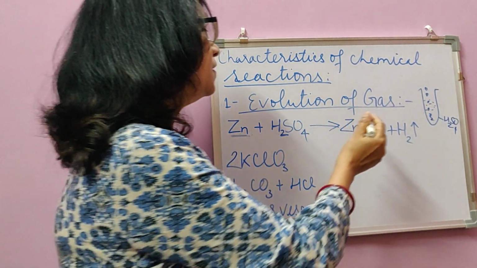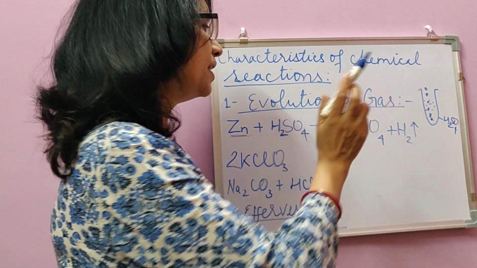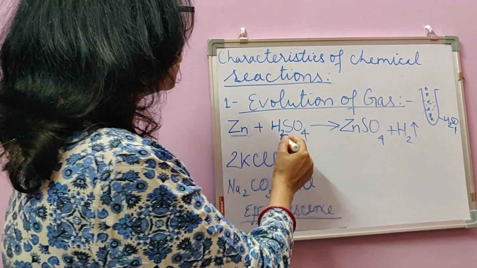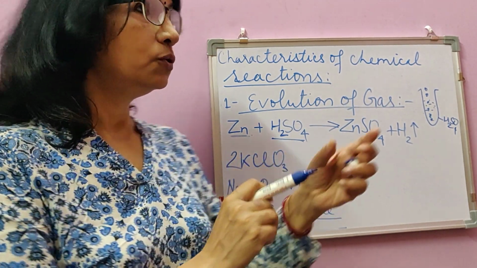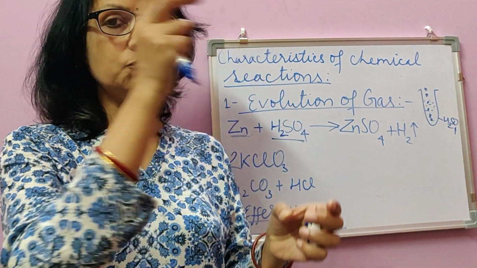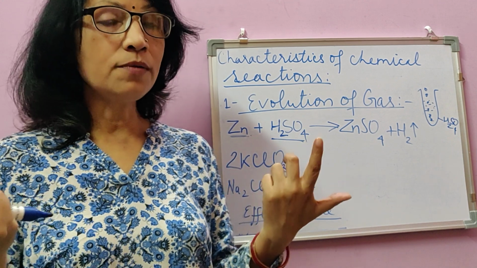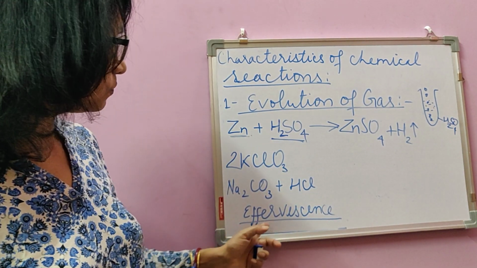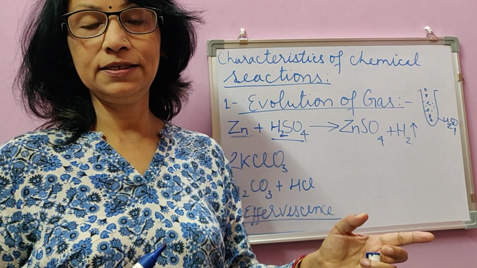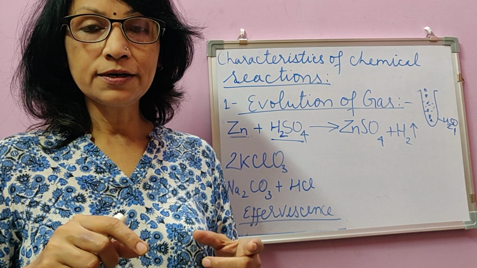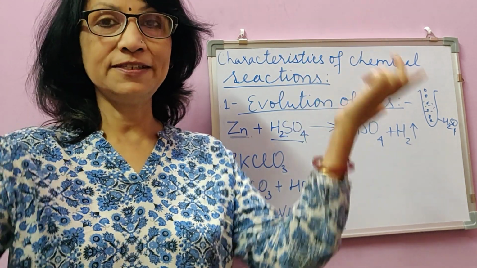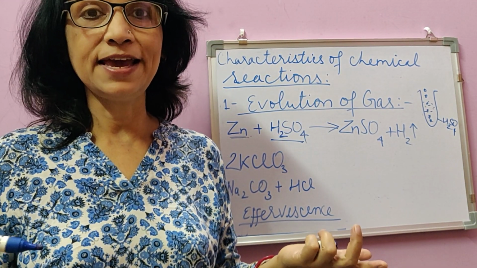But even if we don't know which gas is produced, as the bubbles are produced, because H2SO4 is an acid in liquid medium, when gas moves out from a liquid, it forms bubbles. We say this process is effervescence. Just the way when you open a bottle of Coke, you see lots of effervescence, liquid coming out with gas.